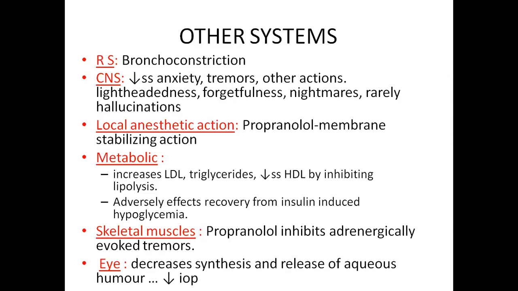Propranolol inhibits adrenergically evoked tremors. On the eye, it decreases synthesis and release of aqueous humor, and thereby it decreases the intraocular pressure. It is used in glaucoma.